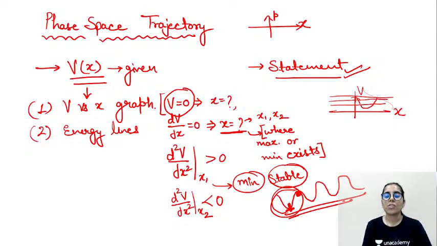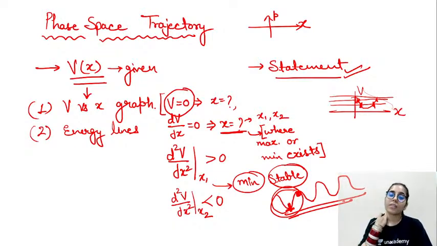And what these energy lines tell you is that here at this point the potential energy and the total energy are equal. Here at this point also the total energy and the potential energy will be equal. Here at this point also, and here at this point also. So the points where the energy line is intersecting with the graph, the total energy and the potential energy will remain equal.